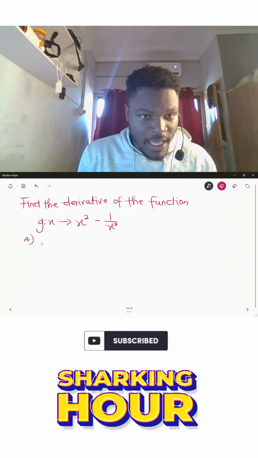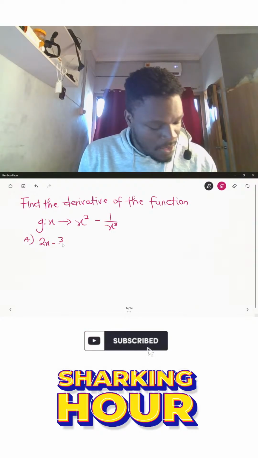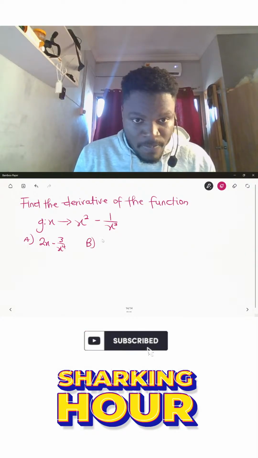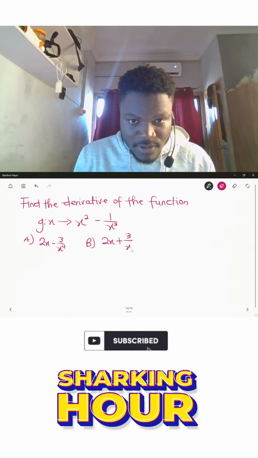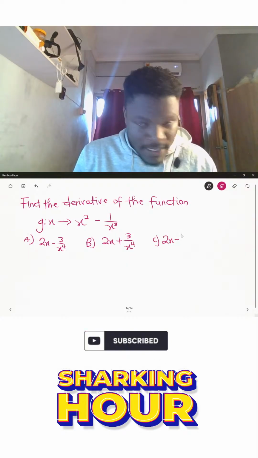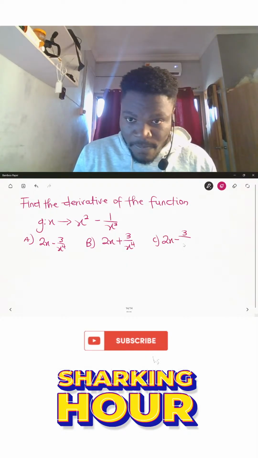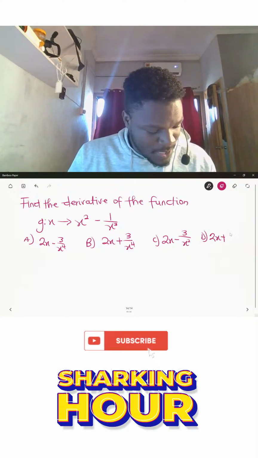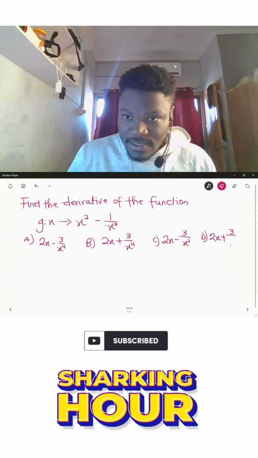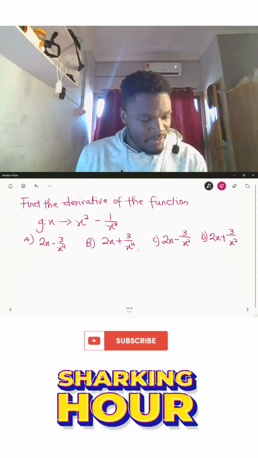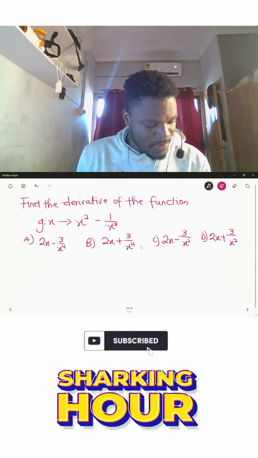Then we have here option A, 2x minus 3 over x raised to the power 4. Option B, we have 2x plus 3 over x raised to the power 4. Then we have option C, 2x minus 3 over x squared. And the last option we have 2x plus 3 over x squared. Okay, so this is the question and these are the possible options that we have. Let's go ahead and try our hands on this particular question.